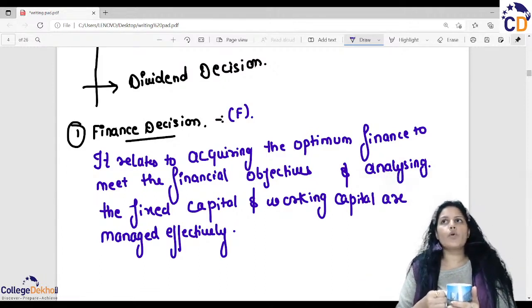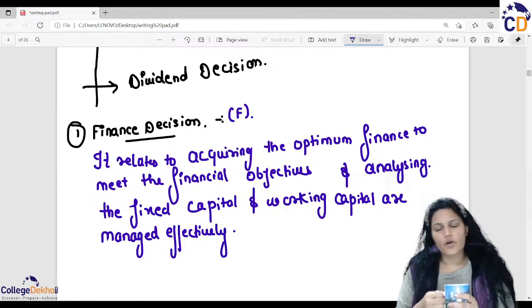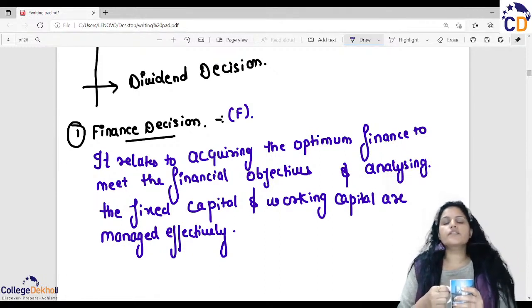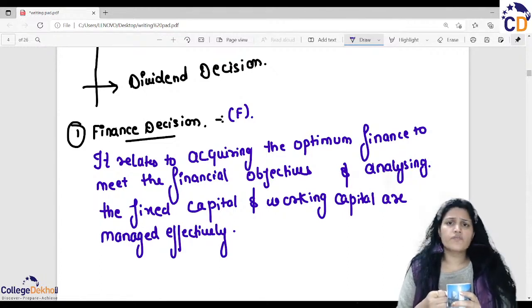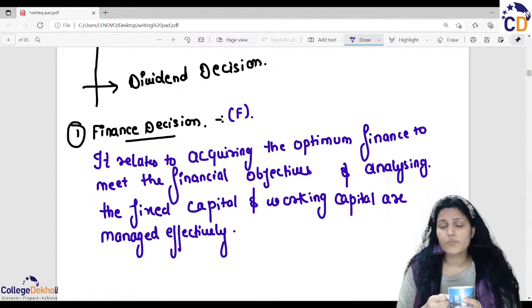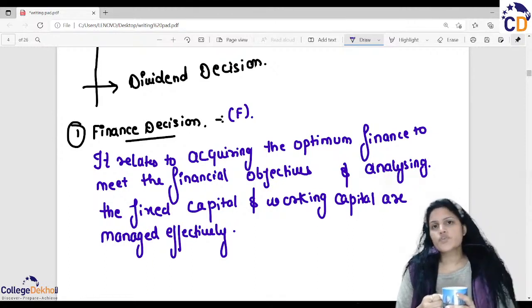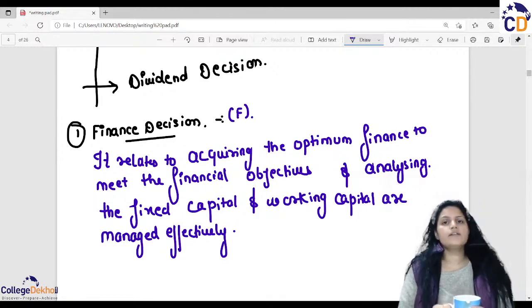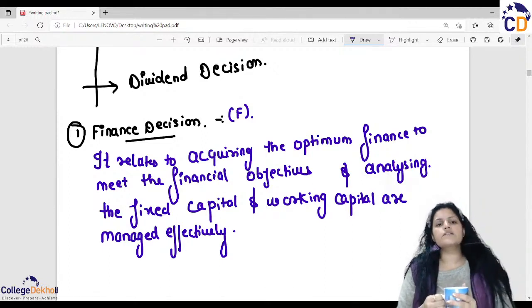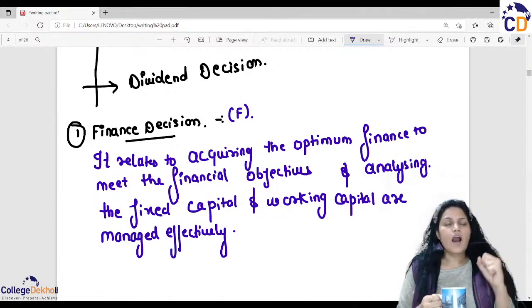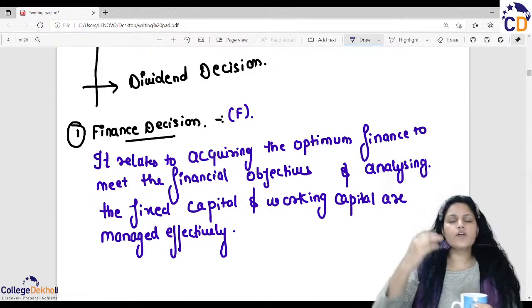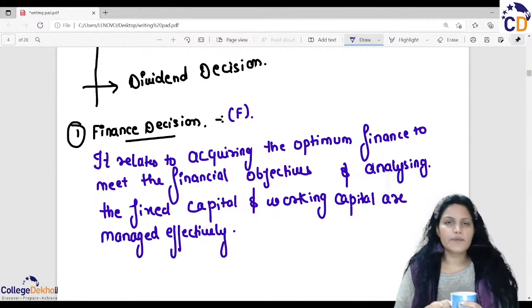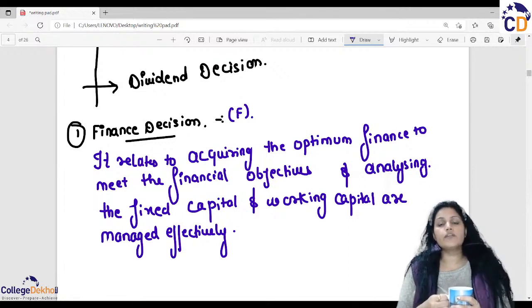Let's suppose that we want to purchase something for our organization. At that time we have to take the finance decision. Is this thing very important for us to purchase? Without it, our work cannot proceed properly. These are some questions we need to analyze. After that, we think about how to manage that capital. Financing or investing something is a very big decision and we have to take it in a very accurate manner. Clear that?